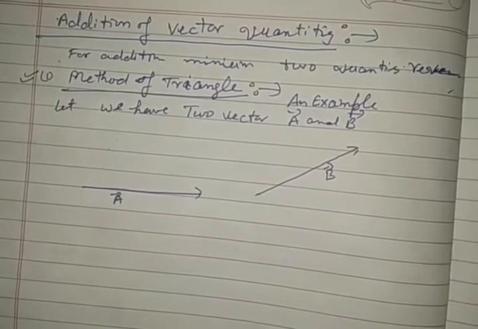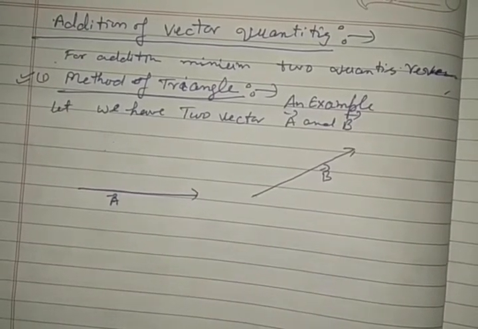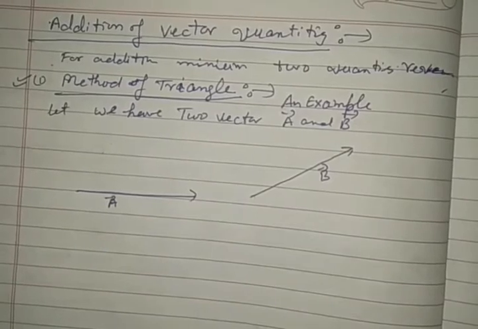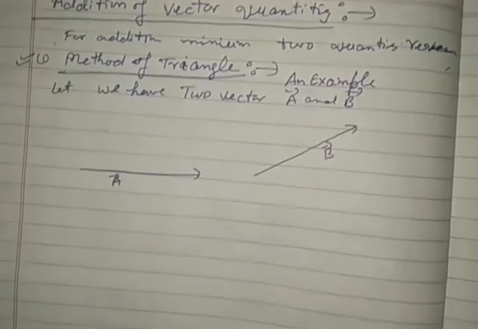So see very carefully the addition of these two vector quantities by the method of triangle.